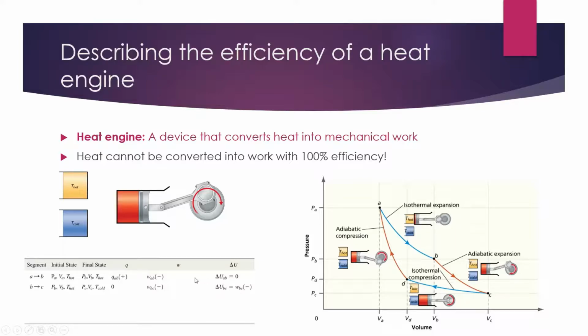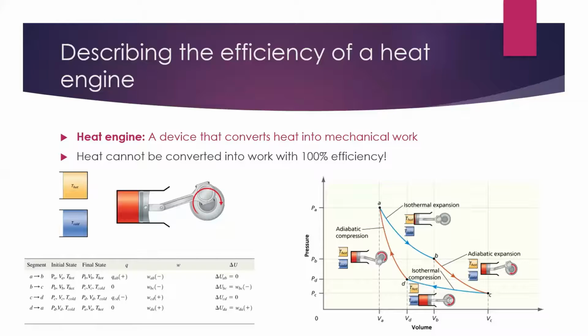The other 2 steps are the opposite of this. So in the isothermal compression, we have a negative heat and a positive work and a change in internal energy that's 0. And in the final step, we have a 0 heat again and a positive work and then a change in internal energy that is positive.